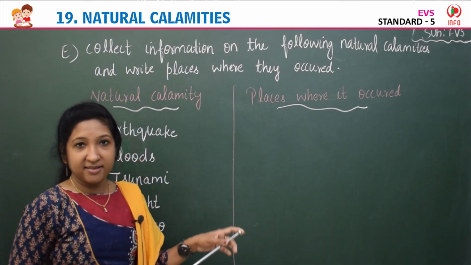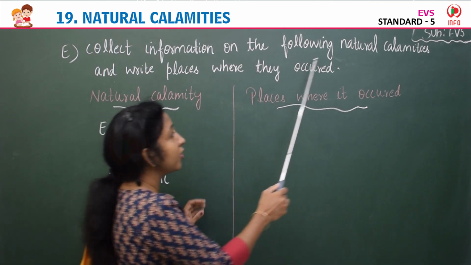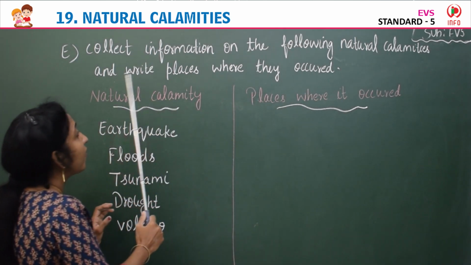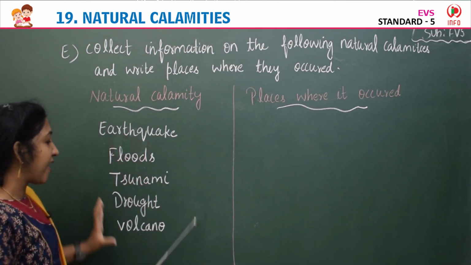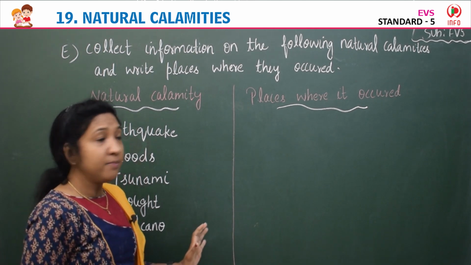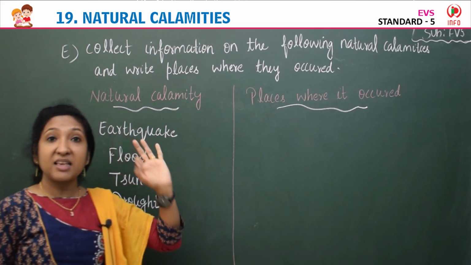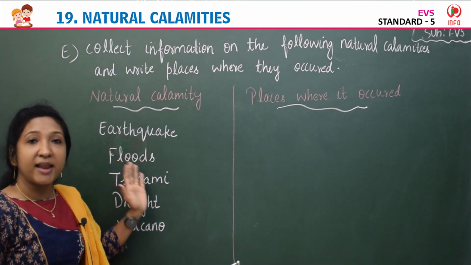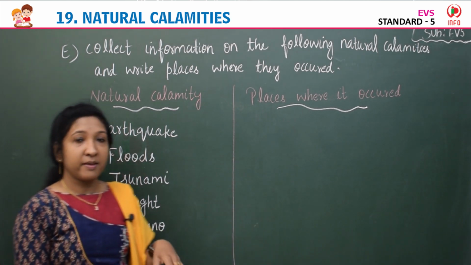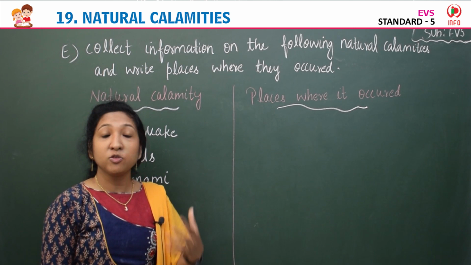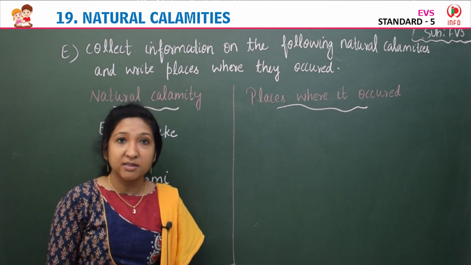Children, our next exercise, exercise E. Collect information on the following natural calamities and write places where they occurred. Yes, here the name of the natural calamity is given in one column. The next column, places where it occurred. You have to write the place where this particular natural calamity occurred. Yes, so the first one is earthquake. Do you know in which place earthquake has occurred? Name of that place?